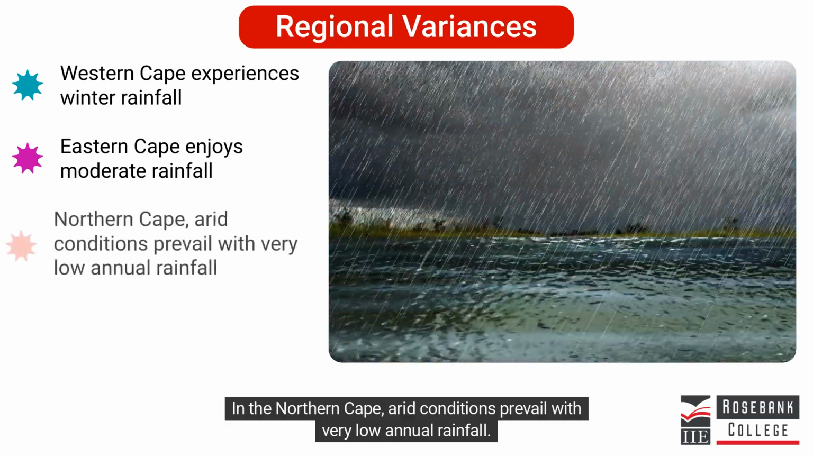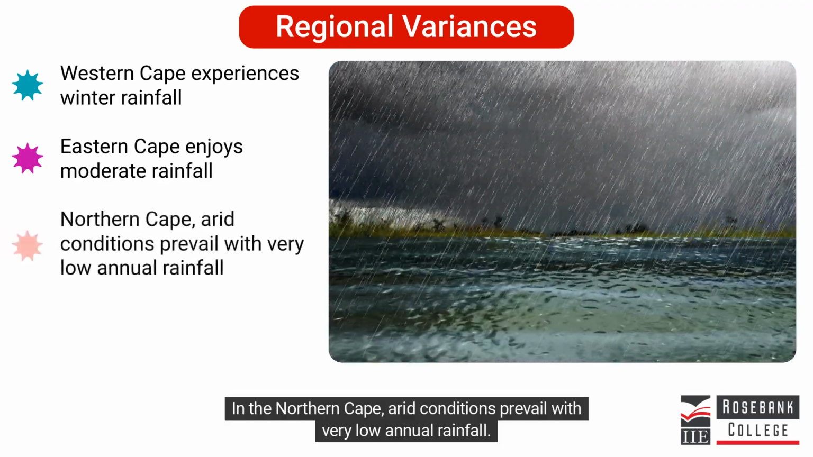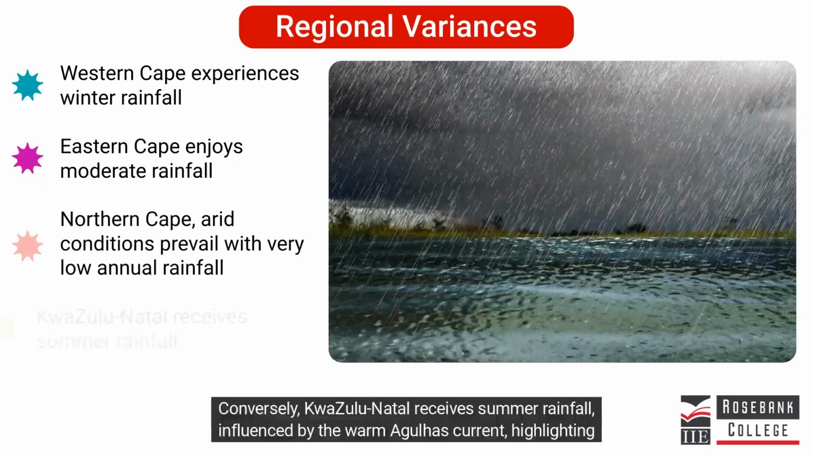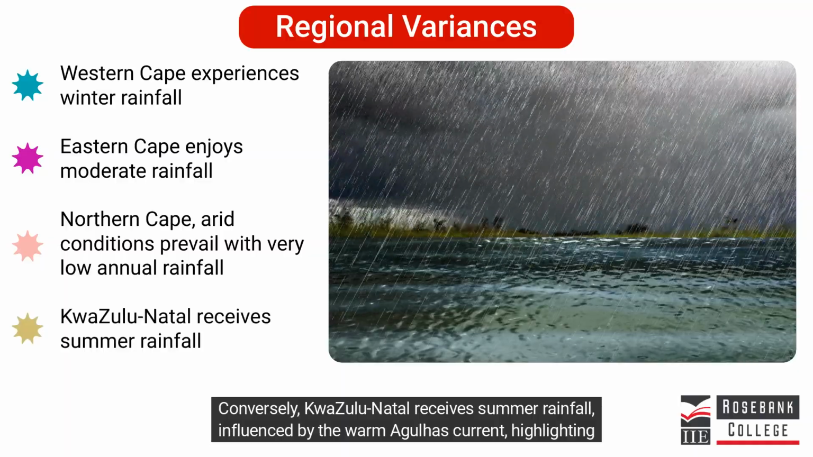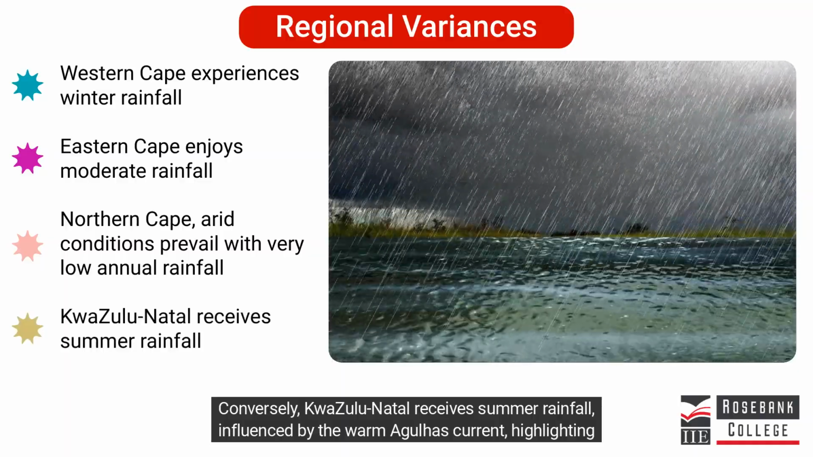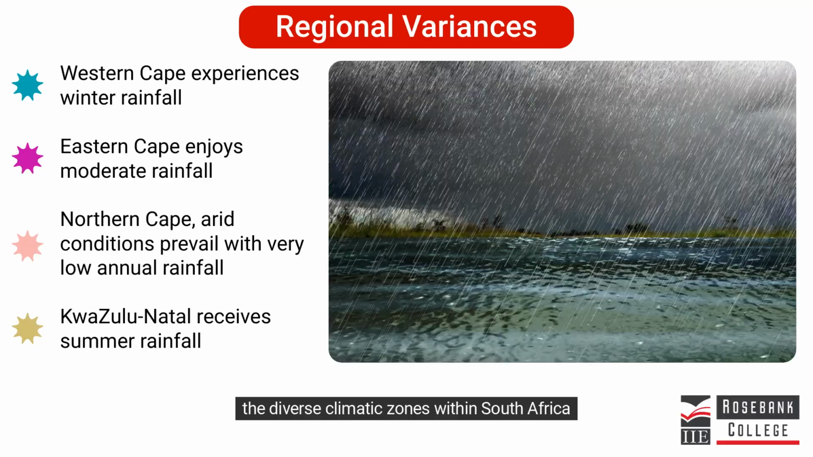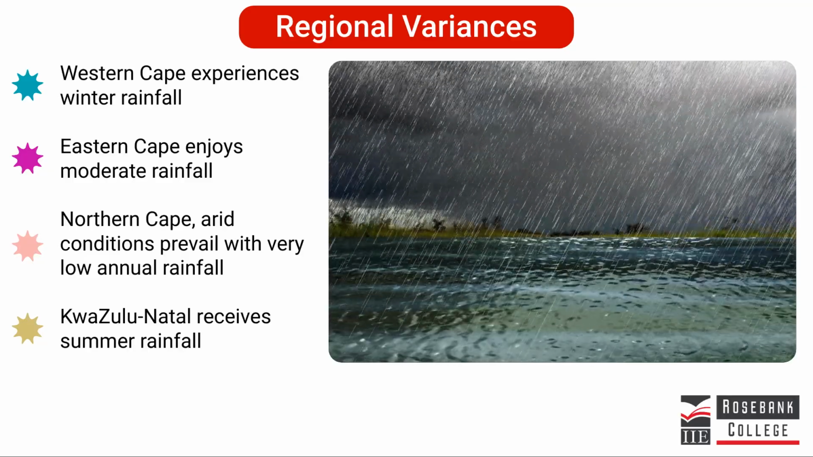In the Northern Cape, arid conditions prevail with very low annual rainfall. Conversely, KwaZulu-Natal receives summer rainfall influenced by the warm Agulhas Current, highlighting the diverse climatic zones within South Africa.